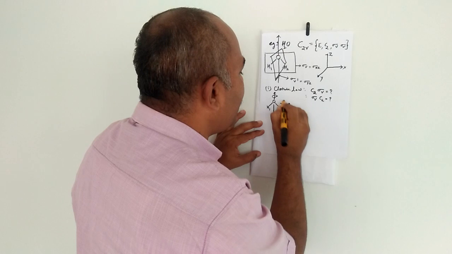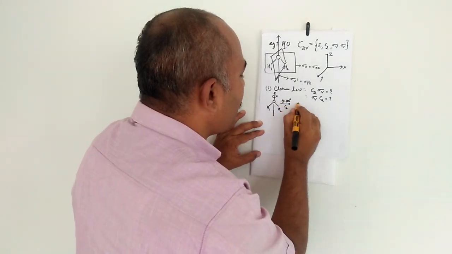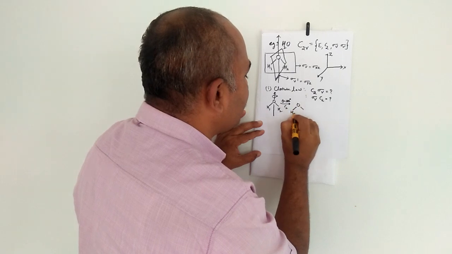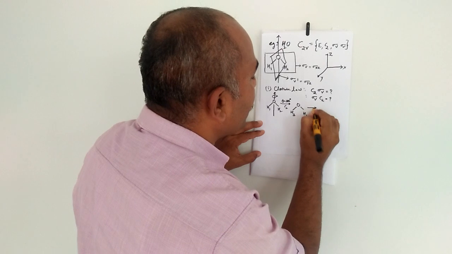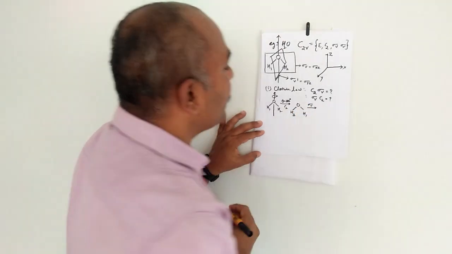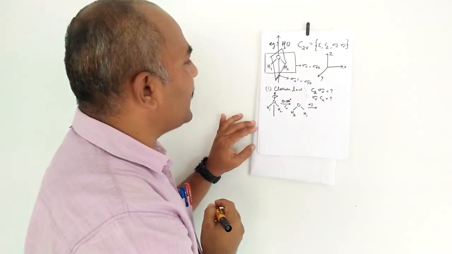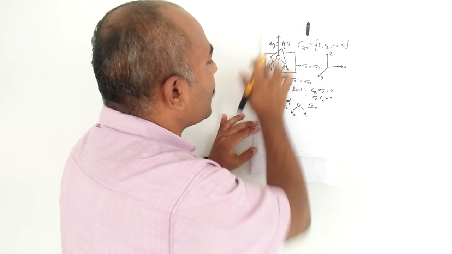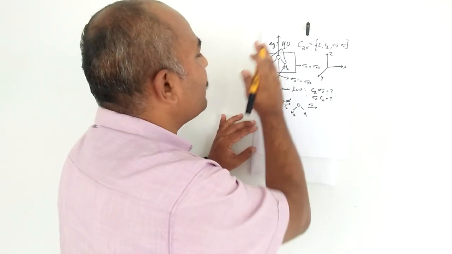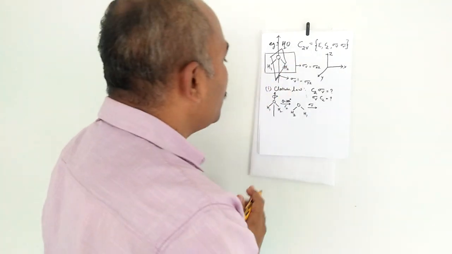If you rotate by 180 degrees, theta is equal to 180 degrees, C2. So the two hydrogen atoms are exchanged with each other, H2, H1. Then you do the sigma V. Sigma V is the vertical plane. There are two vertical planes, sigma V and sigma V dash. Sigma V is the molecular plane. Sigma V dash is the plane which passes through the oxygen atom and bisects the molecule into two halves.